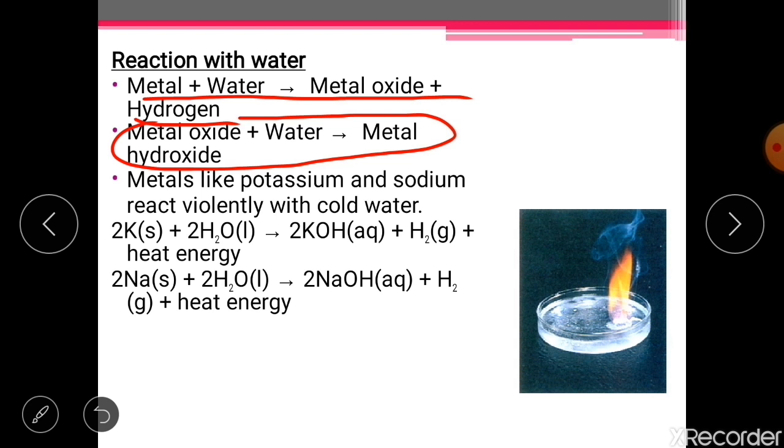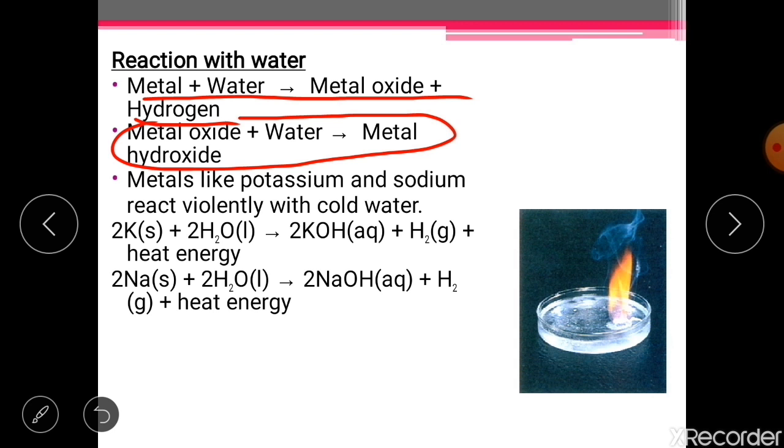There are some very reactive metals like sodium and potassium which react violently with cold water. A large amount of heat gets produced, so these reactions are highly exothermic, and that's why I have told you that they are stored in kerosene. We store potassium and sodium in kerosene just to prevent them from reacting with air, or you can say moisture.